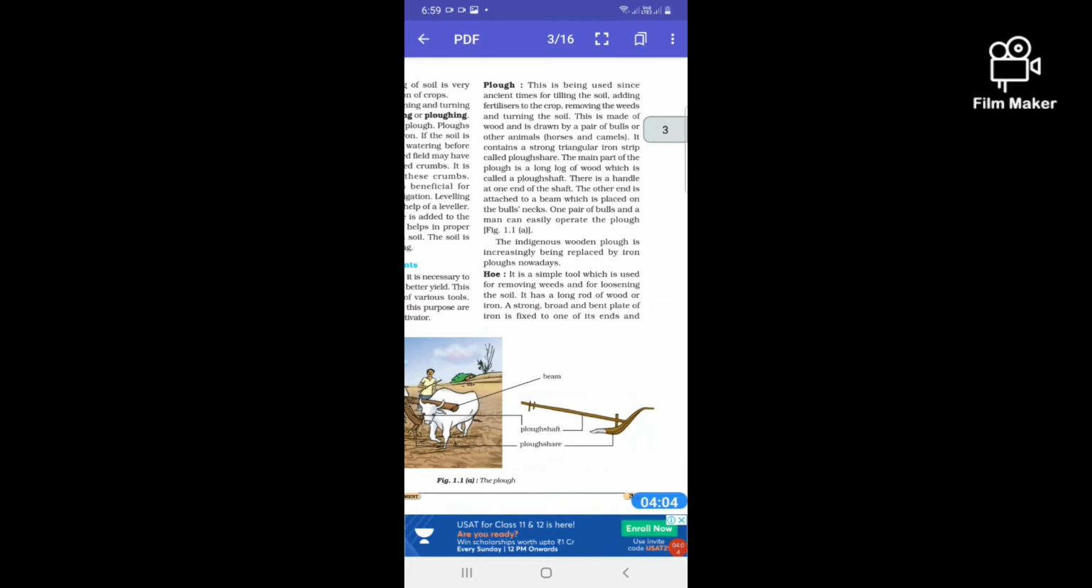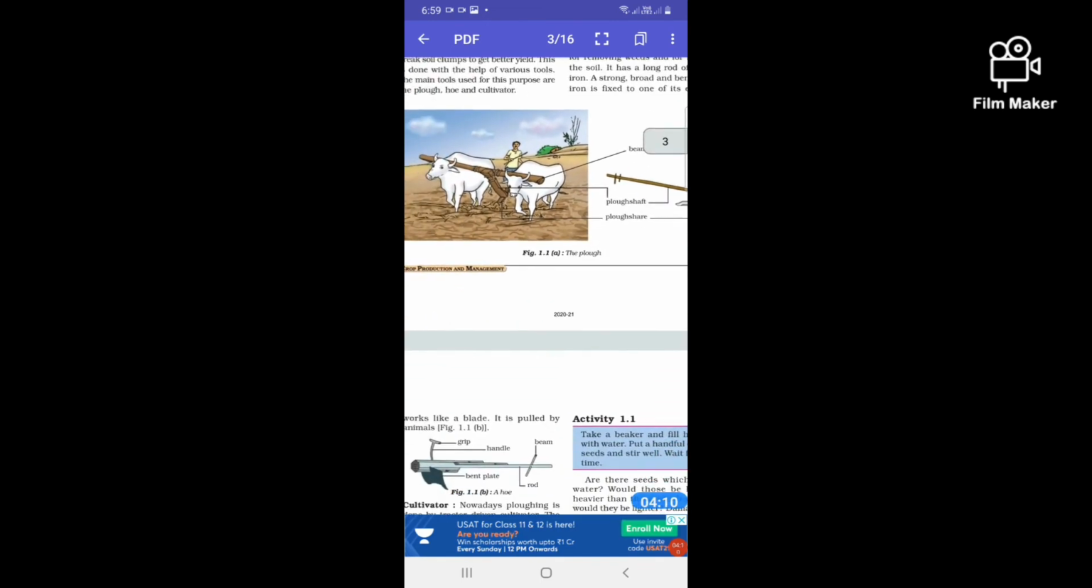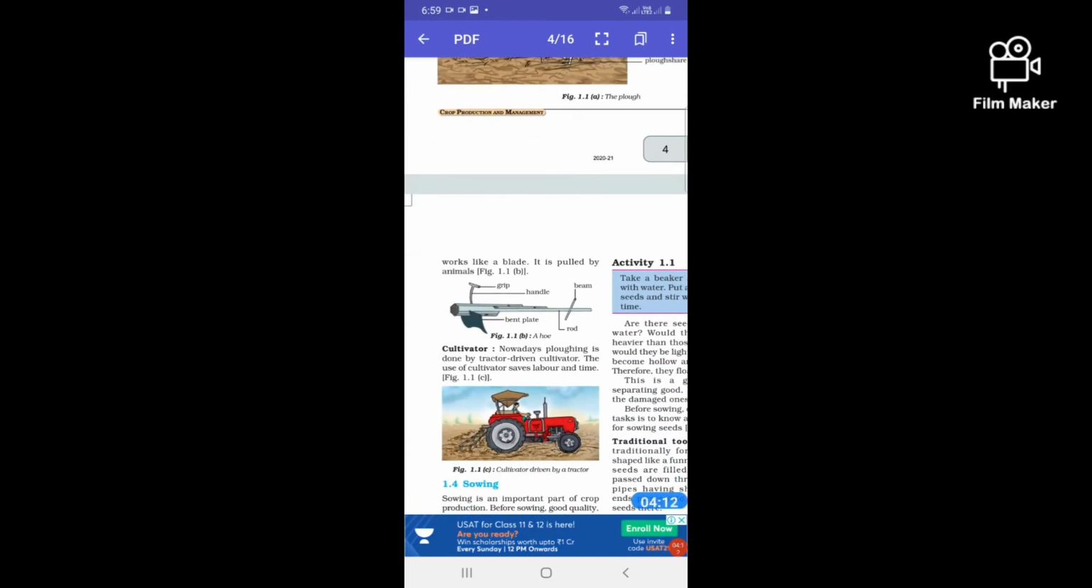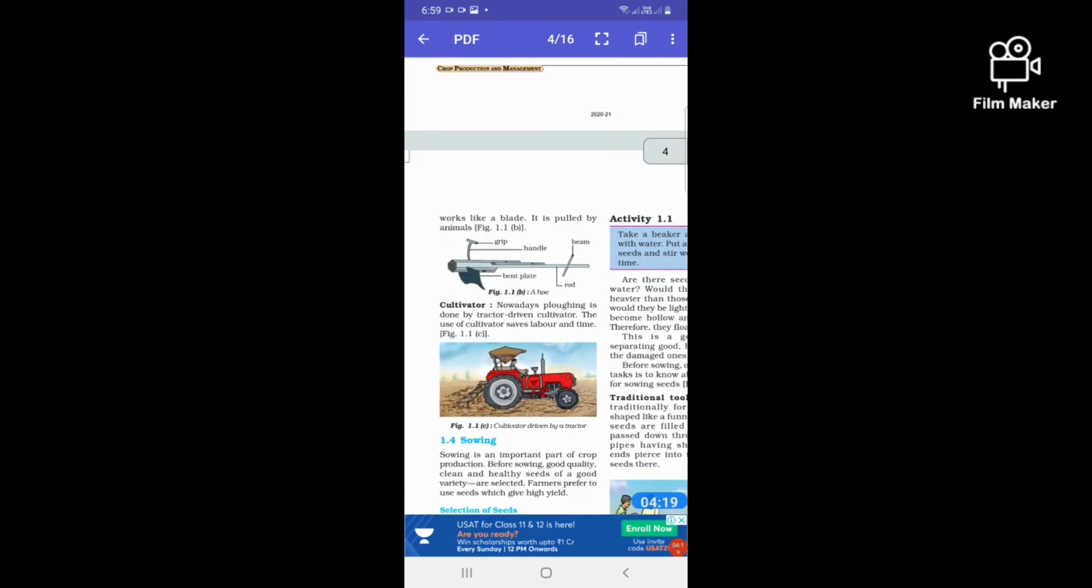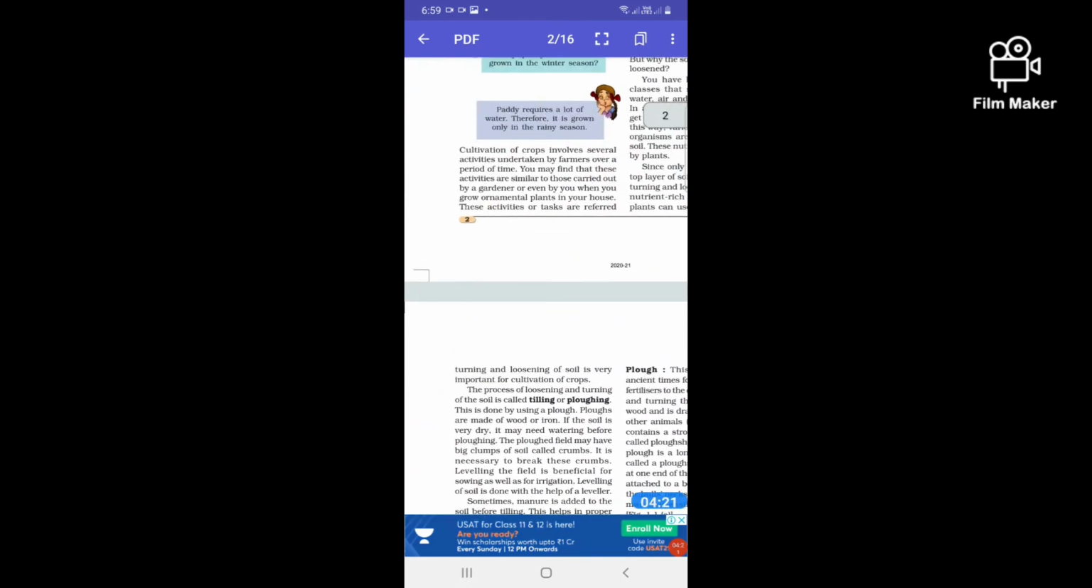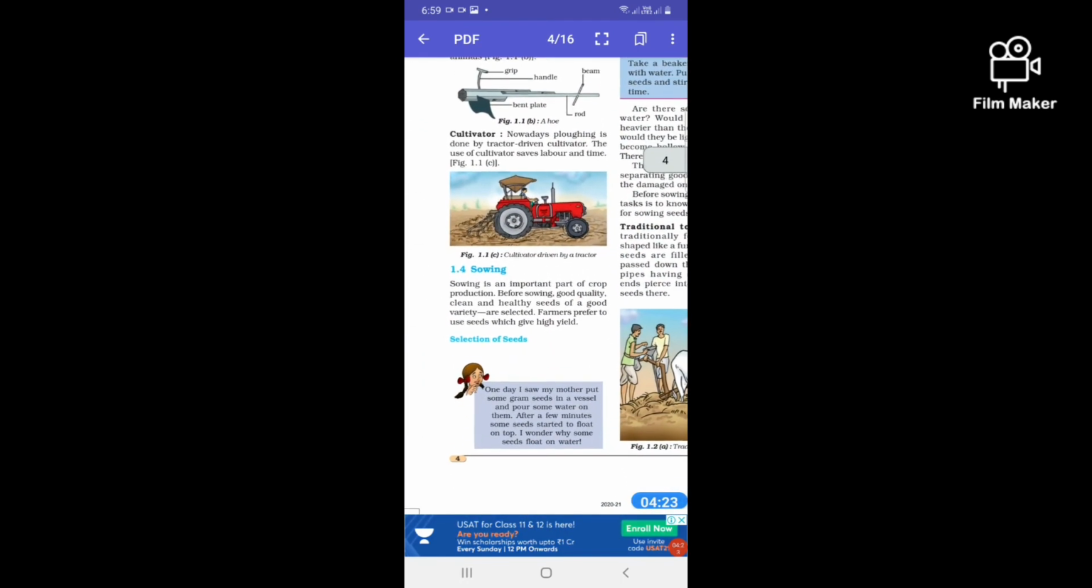You know that the hoe is a simple tool which is used for removing weeds and for loosening the soil. So the hoe is a different thing, and then the cultivator. Nowadays plowing is done by a tractor-driven cultivator. After this first step, meaning preparation of soil, you will learn about the next step, that is sowing.